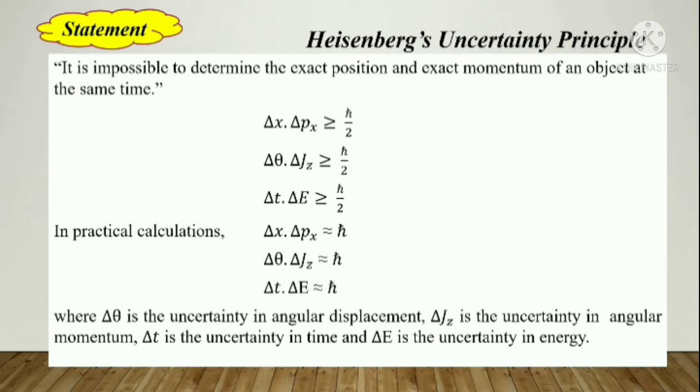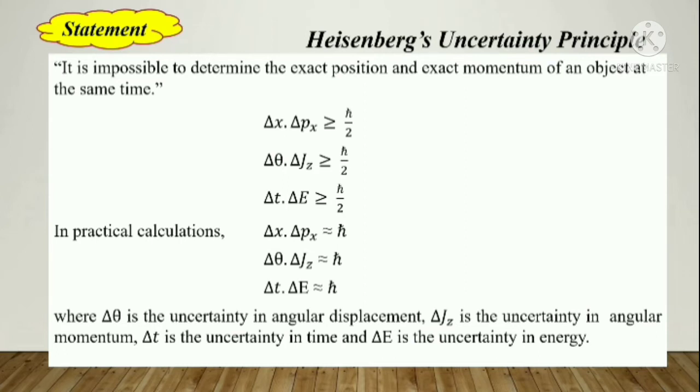Okay, now in the practical sense, based on this theory we are stating these three equations. Here Δθ means uncertainty in angular displacement, ΔJz is uncertainty in angular momentum, whereas Δt is uncertainty in time and ΔE is uncertainty in energy.